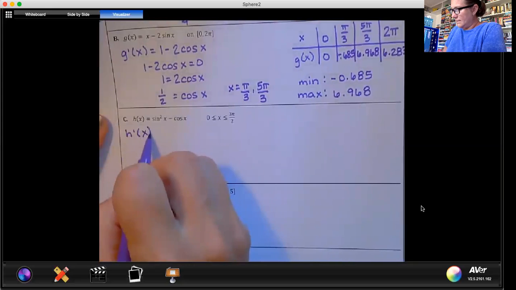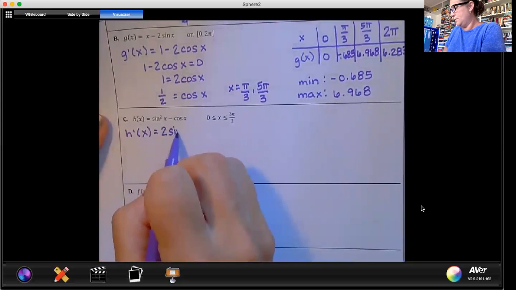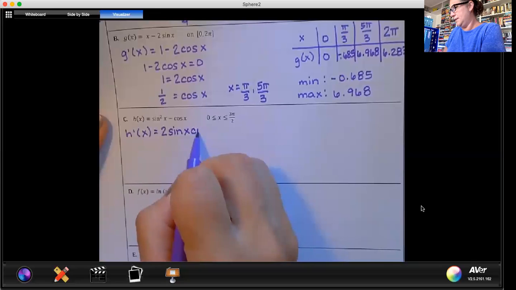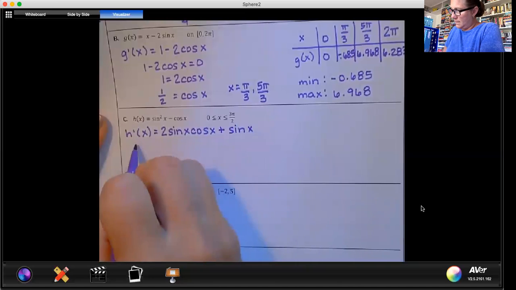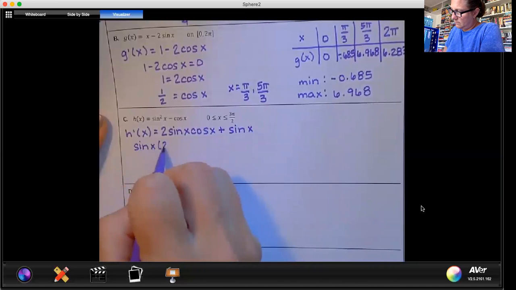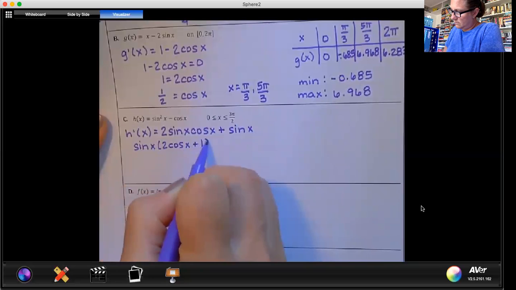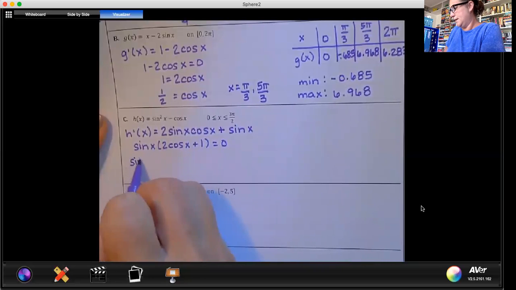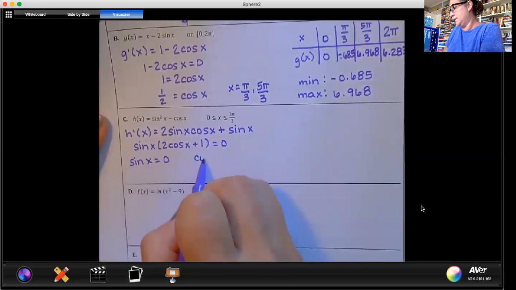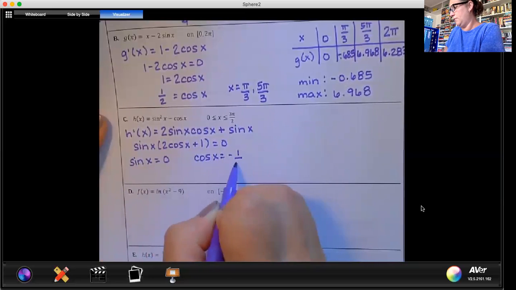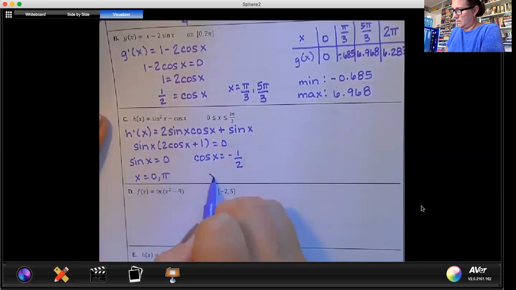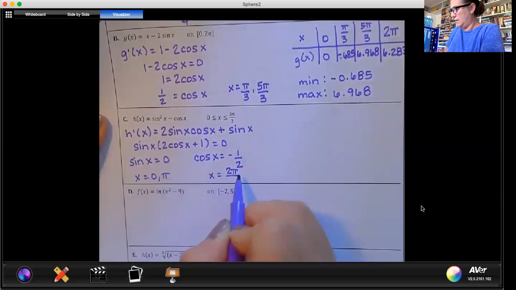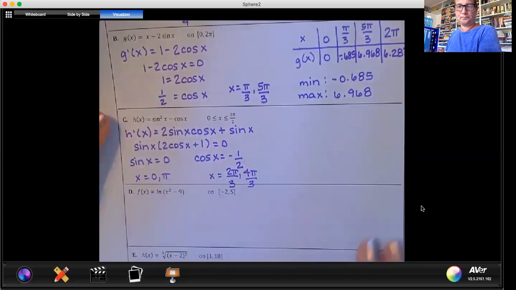h prime of x, bring down -1 times the derivative of the inside. Take out a GCF. So I need to know where sine x is equal to 0 and where cosine of x is equal to -1/2 on the unit circle. So 0, pi, 2 pi, and 2 pi over 3 and 4 pi over 3.